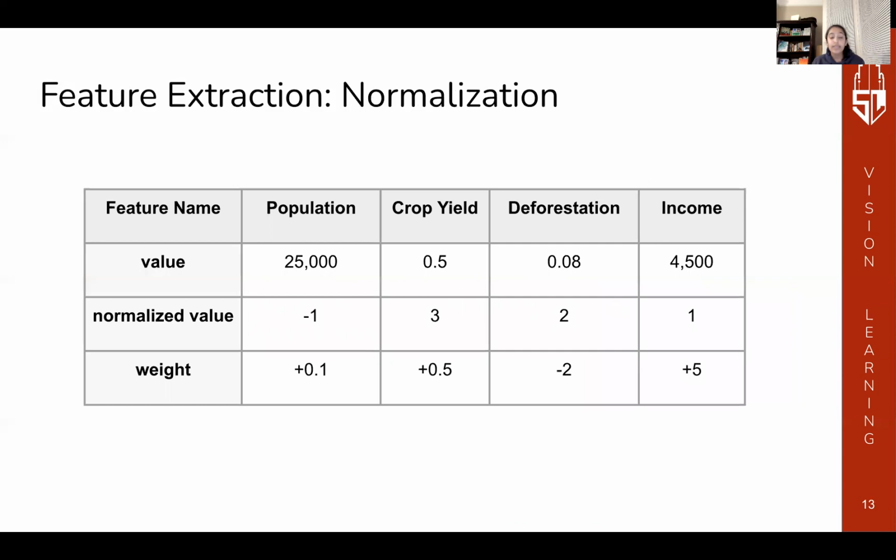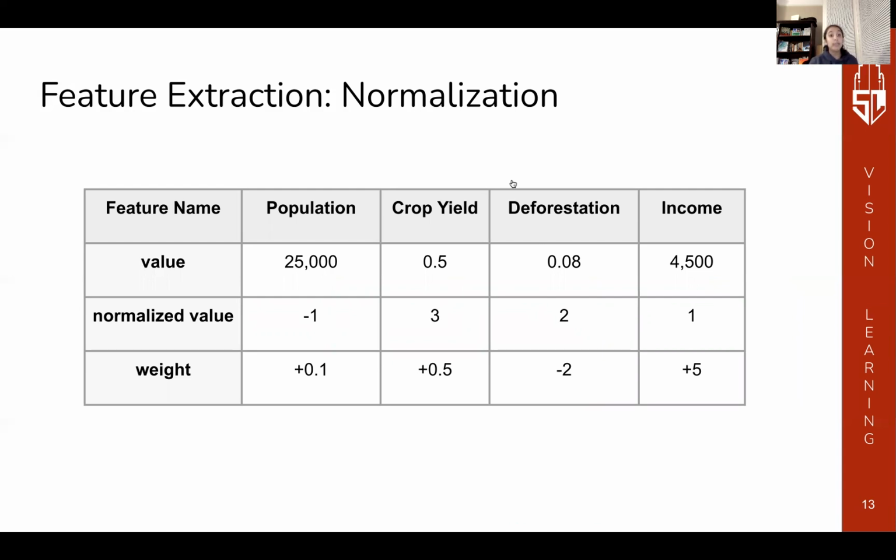As mentioned, feature extraction requires normalization. Normalization is the process of converting everything to the same scale. This is important because each of the features exists on different scales. If we don't normalize, we may weigh features differently in a way that we don't want.